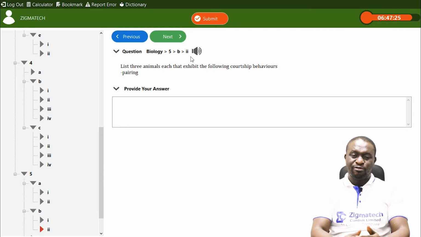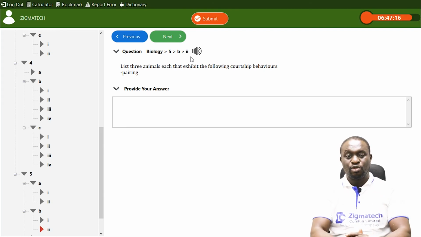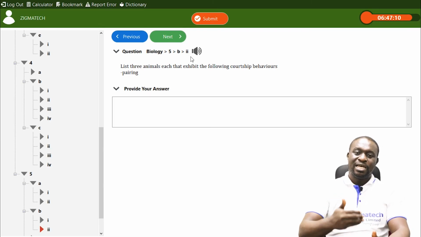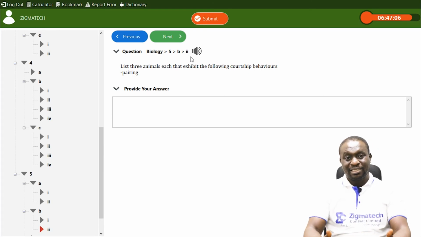Pairing in frogs is very interesting. You hear the frogs start croaking. That croaking is another type of courtship behavior, which is called display. When the male starts croaking, it means it is ready for mating, and that's usually the breeding season.